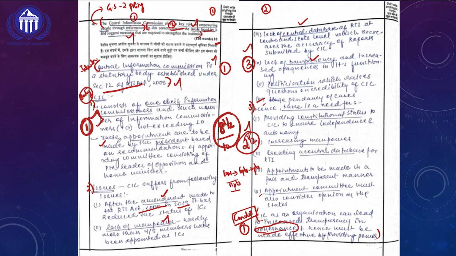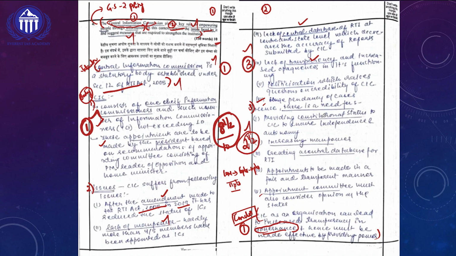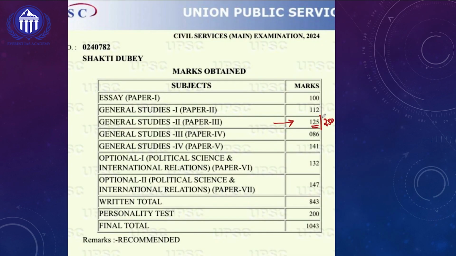And while addressing the points in the main body of the answer, she is giving the background related to whatever they are asking in the question. It is the Chief Information Commission. She is talking about the composition and its powers very clearly. These are some of the important learnings which we should follow in our answer writing of GS paper 2 polity. As I said already, if you look at her GS paper 2 marks, out of 250, she got 125 marks. That is an average of 6.5 to 7 marks per question. That is per answer. So in some cases, she would have got exceptional marks as well.